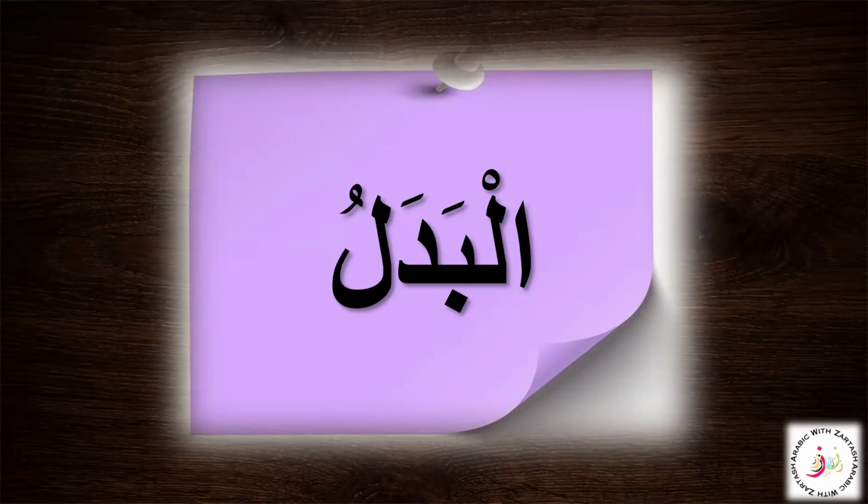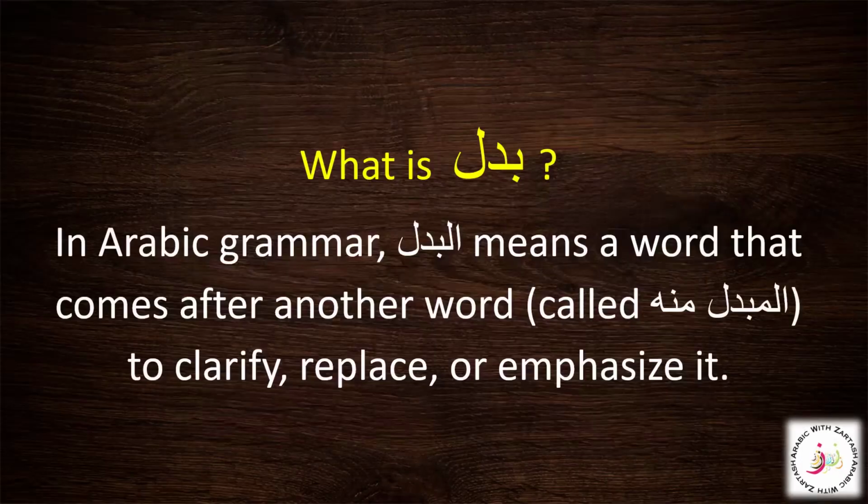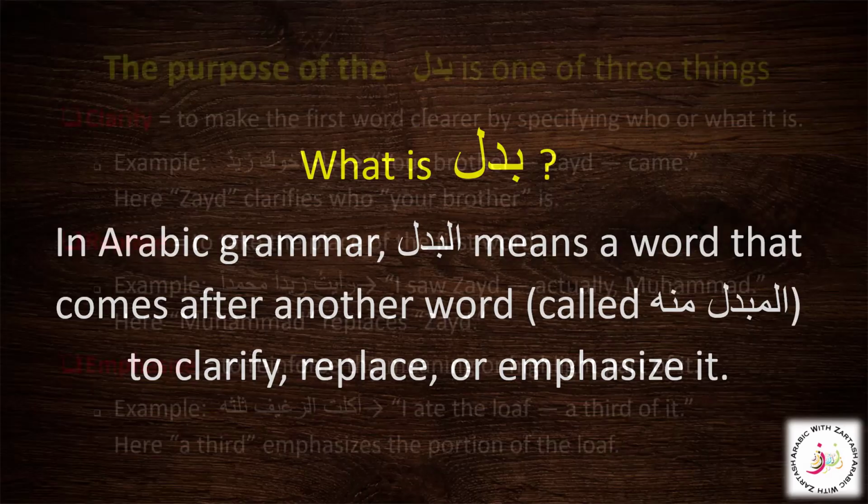Today inshallah we are going to learn about al-badl. We have already seen sentences where an extra word seems to replace or clarify another word, and the Quran uses this style often. So, understanding it gives us a deeper appreciation of the text. So, what is al badl? In Arabic grammar, we can say that al badl means a word that comes after another word that is called mubdal minhu to clarify, to replace, or to emphasize it.